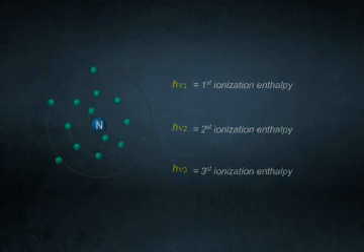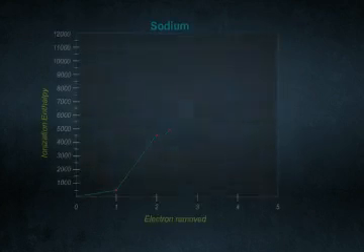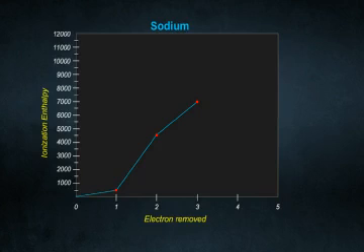Now, let's look at the example of sodium. You see this graph? Yes, it gives the ionization enthalpies of sodium. What do we see? Observe the graph carefully. The second ionization energy for sodium is much more than the first.